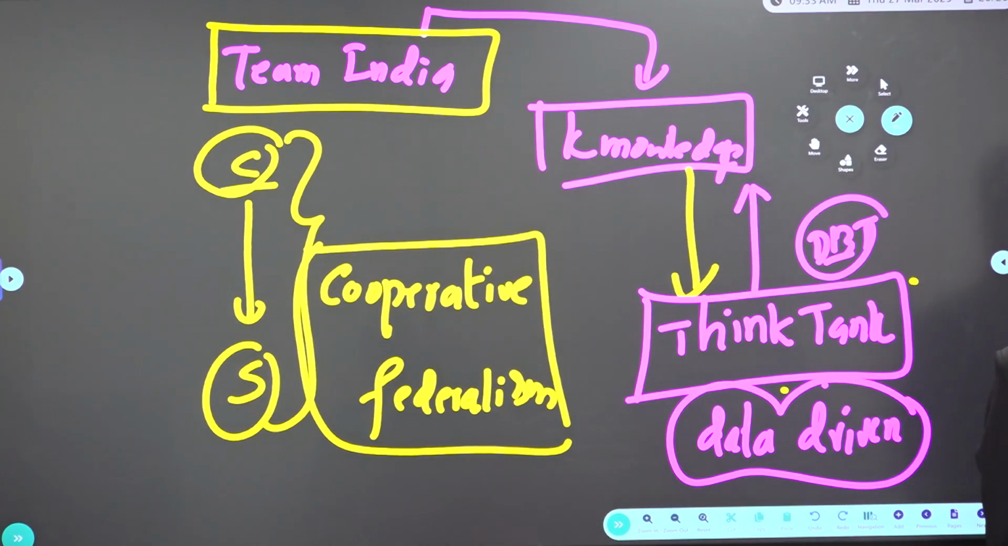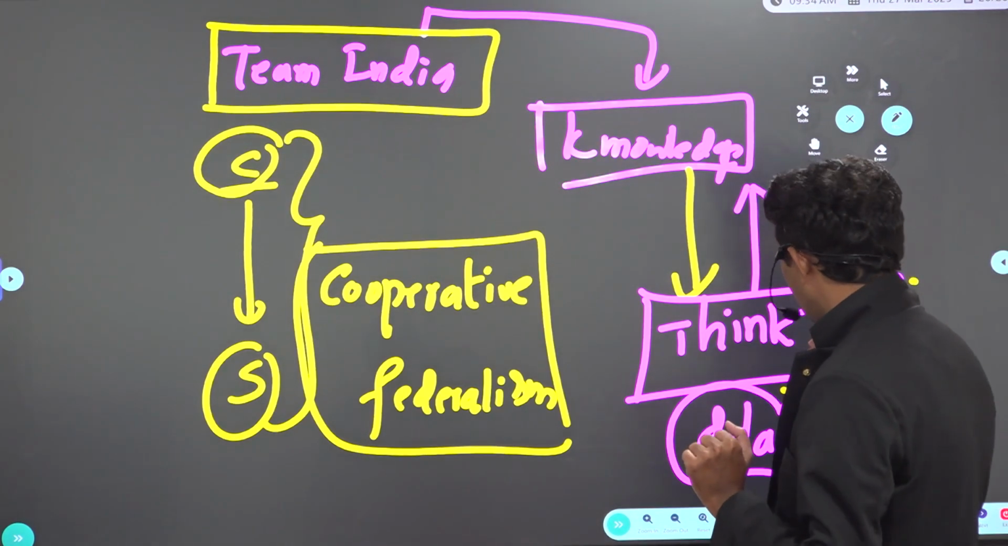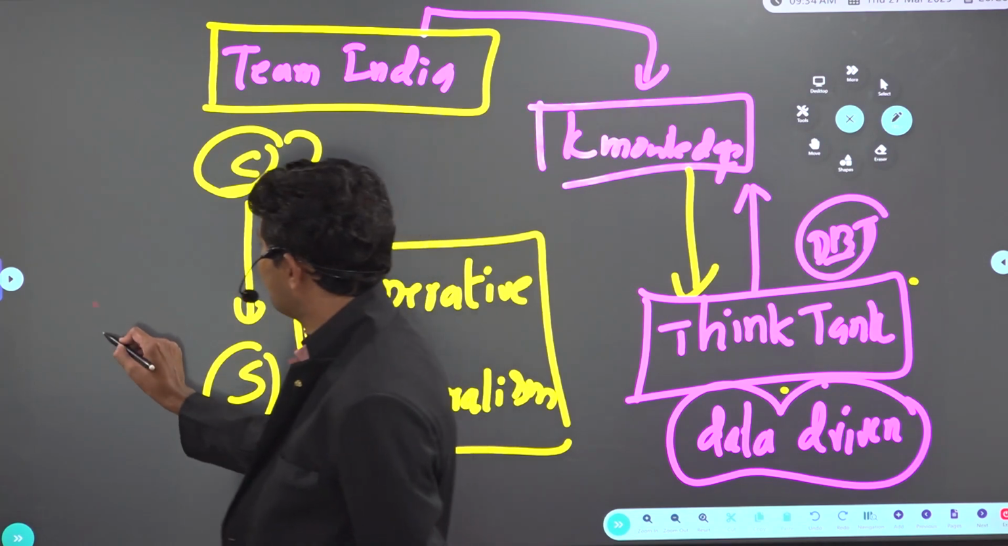Honorable Prime Minister is the chairman of Niti Aayog. So Niti Aayog also contains a CEO, Chief Executive Officer, and some ministers also. Niti Aayog also has ad hoc members and temporary members. If you look at one of the documents released by Niti Aayog, very, very important for mains.